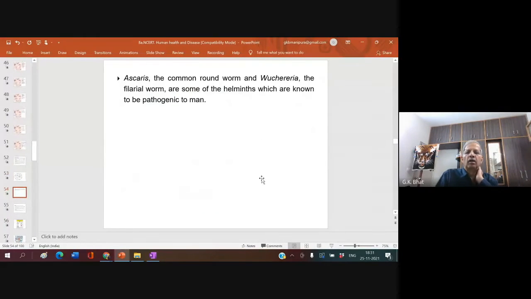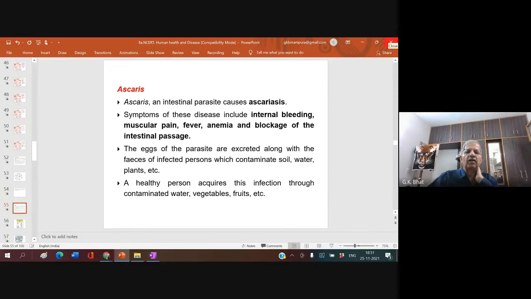Right? Now, coming to Ascaris. Ascaris is the common roundworm, and Wuchereria the filarial worm. These are some of the helminths known to be pathogenic to humans. Ascaris and Wuchereria belong to Aschelminthes. Ascaris is an intestinal parasite that causes ascariasis.